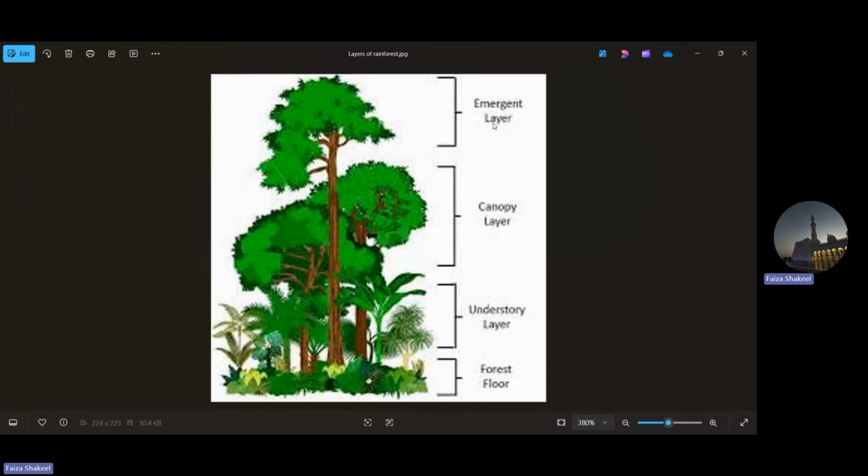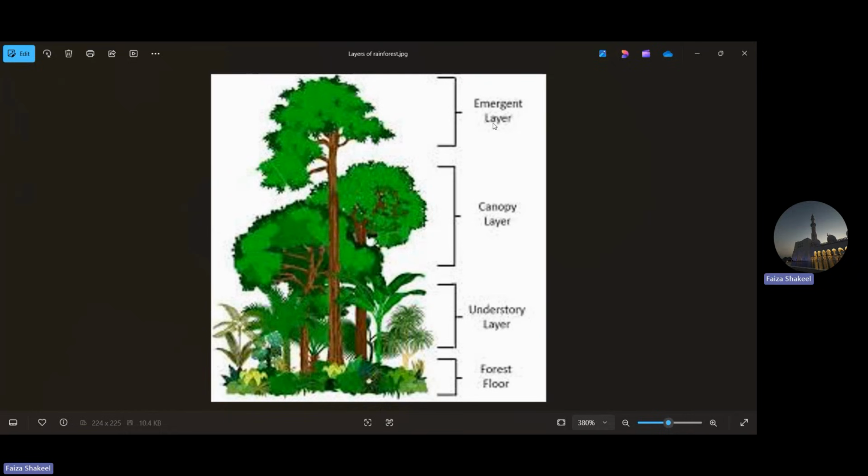So let's talk about the emergent layer, which is the topmost layer, the highest layer, where you will find the tallest trees. This layer is filled with the tallest trees. Because it's the topmost layer, it receives the highest amount of sunlight, it is high in temperature, and it also receives very strong winds.